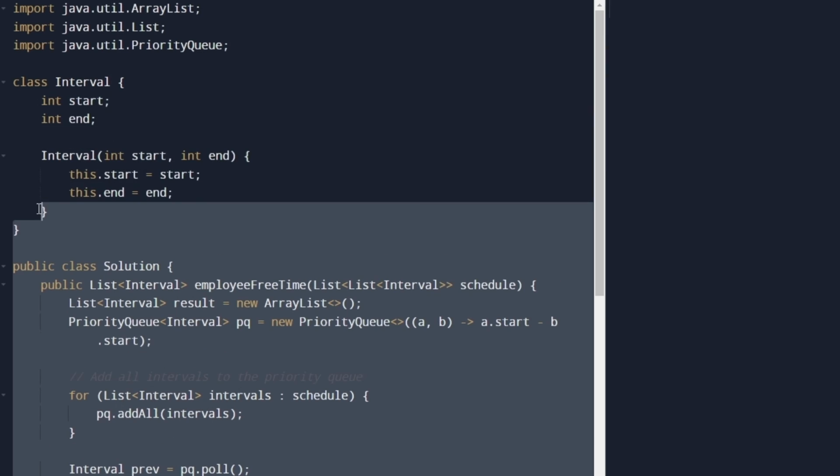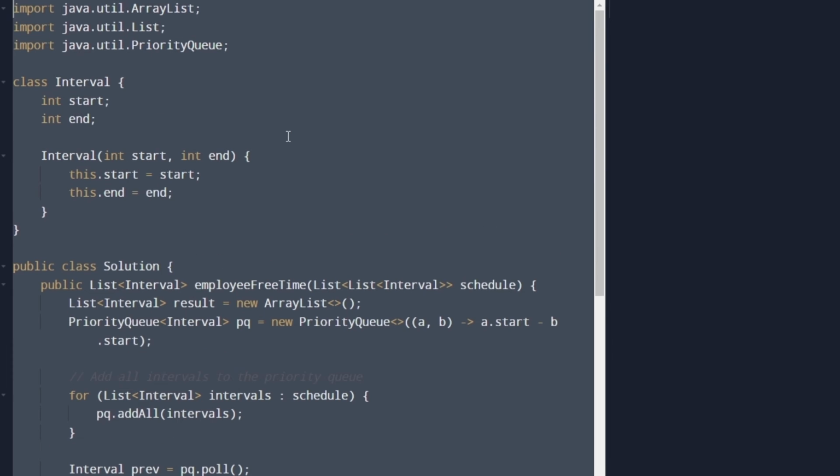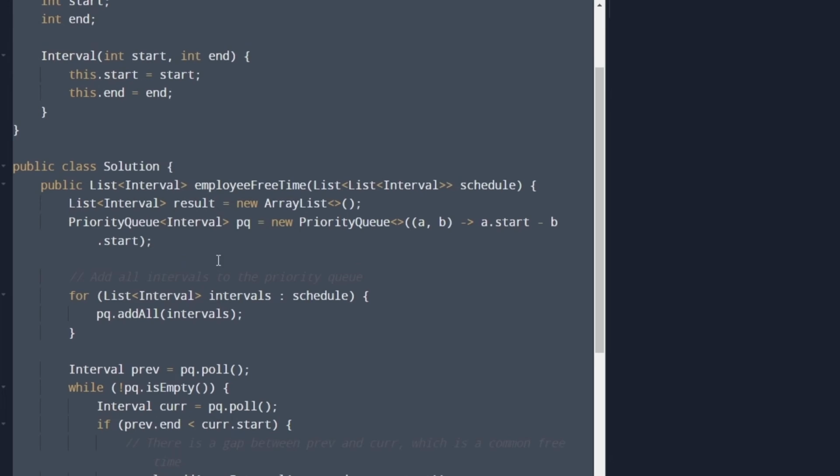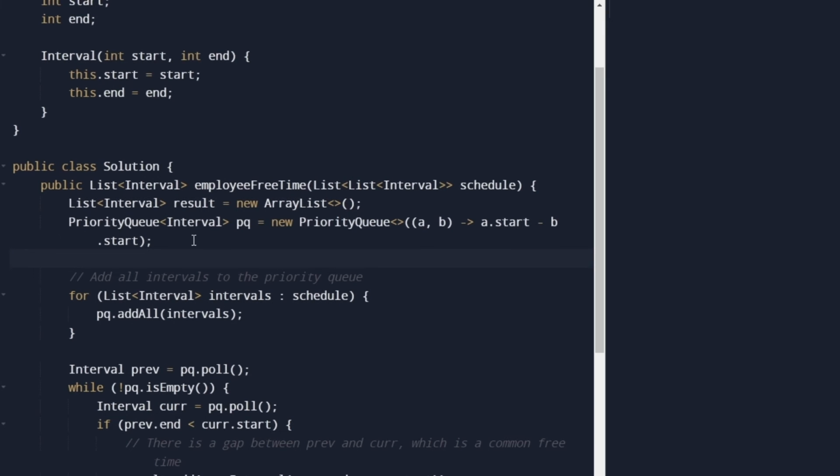Unfortunately, I would not be able to run the solution because this is a LeetCode premium problem. But anyway, the solution is available on our GitHub repository. So if you want, you can go ahead and check it out from there.